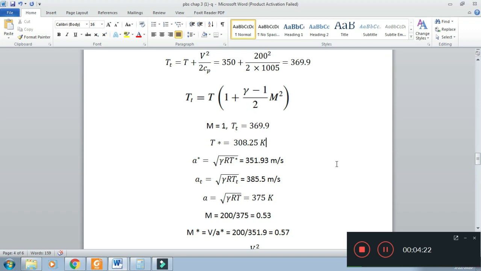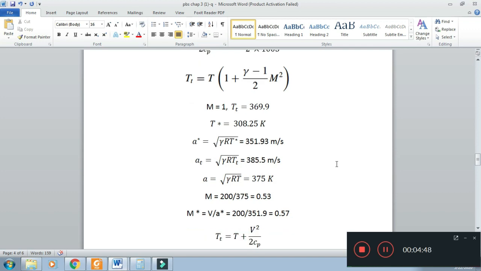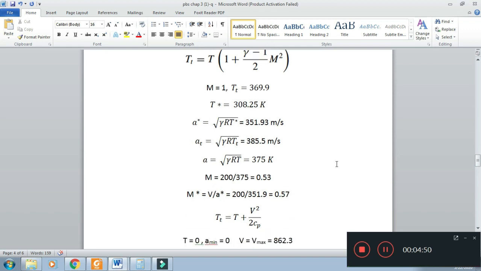And suppose the value of velocity and velocity of sound is changing adiabatically, then if the flow is accelerated and Mach number is 1, the value of velocity of sound will become 351. And suppose the fluid is decelerated and velocity of fluid is 0, the velocity of sound will become 385.5. So this A_T represents the maximum value of velocity of sound under the given conditions.